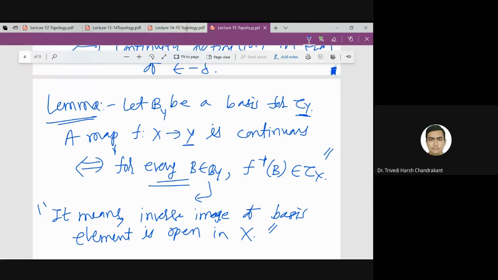So continuity means inverse image of open set is open. We don't need to check every open set. It is enough to check only for the basic open sets. So that is what we want to prove in this lemma.